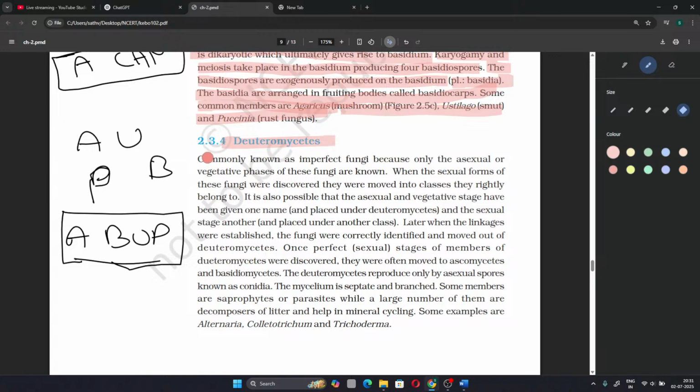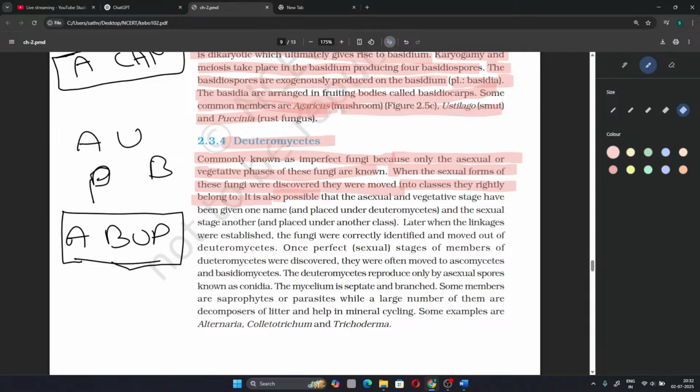And Deuteromycetes, commonly known as the imperfect fungi, because only the asexual or vegetative phases of these fungi are known, meaning there are no known sexual phases. When the sexual forms of these fungi were discovered, they were moved into the classes they rightfully belonged to. Deuteromycetes has fungi whose sexual stage is not found out. When this sexual stage is found out, they will be moved from Deuteromycetes to their respective class.